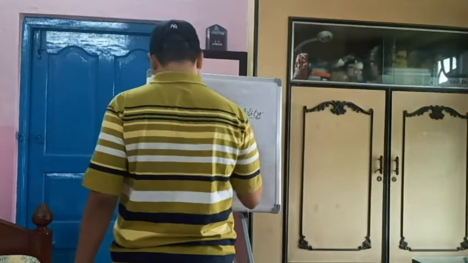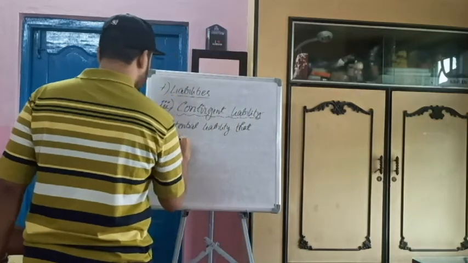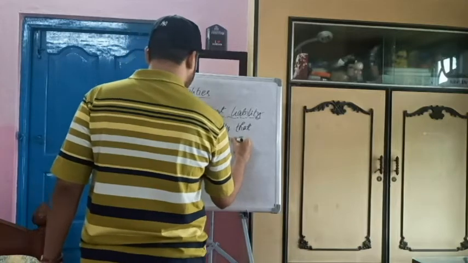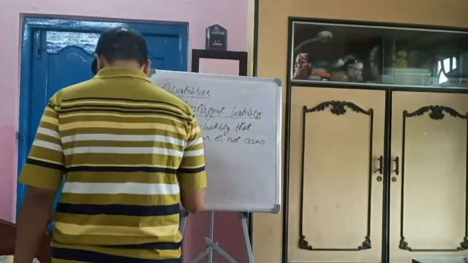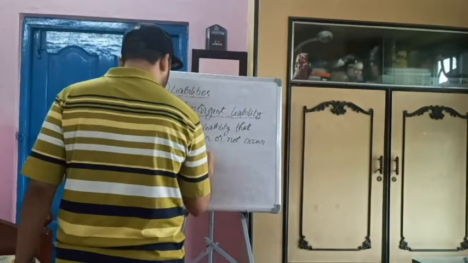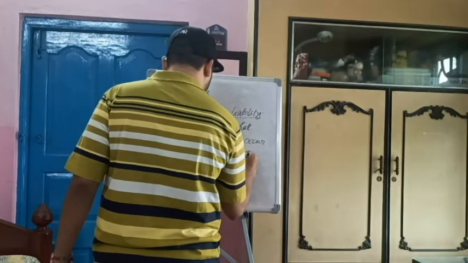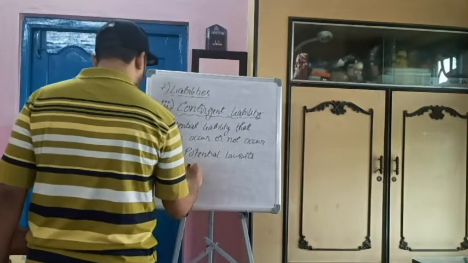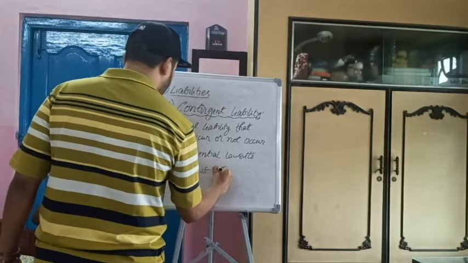So these are potential liability that may occur or not occur. An example, perfect example would be potential lawsuits. I will make you understand this point, what is lawsuit, and product warranties.